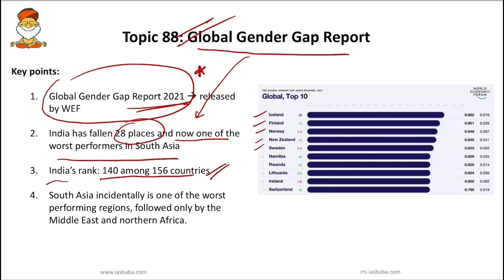And also this Global Gender Gap Report identifies that South Asia is one of the worst performing regions when it comes to the gender gap. So India's current ranking is 140 among 156, and we are one of the worst performers in South Asia.